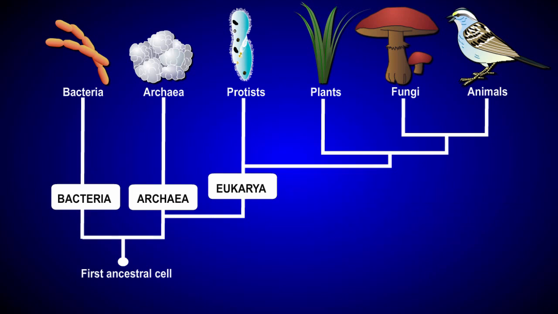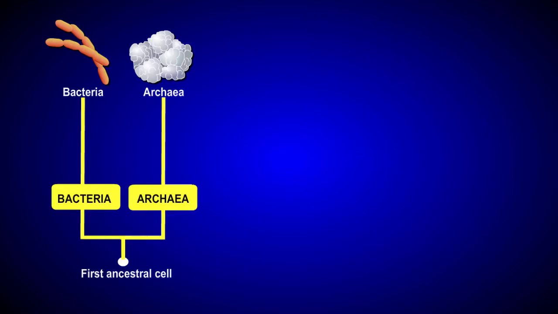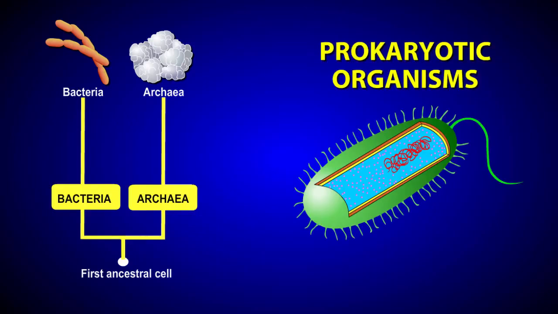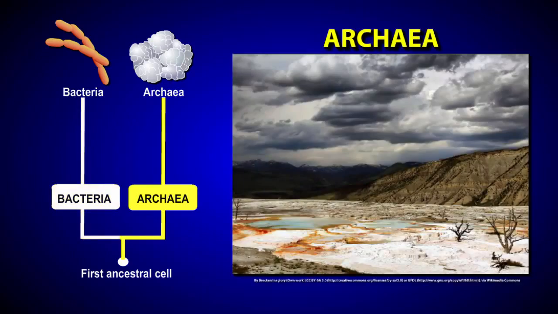Two of the three domains, domain bacteria and domain archaea, contain prokaryotic organisms. These are single-celled organisms that do not have a membrane-bound nucleus. Archaea live in aquatic environments that lack oxygen or are too salty, too hot, or too acidic for most organisms. The ability of some archaea to live in environmental conditions similar to the early Earth gives an indication of the ancient heritage of the domain. As scientists look for life on other planets and moons, they are often looking for evidence of archaean-like organisms.